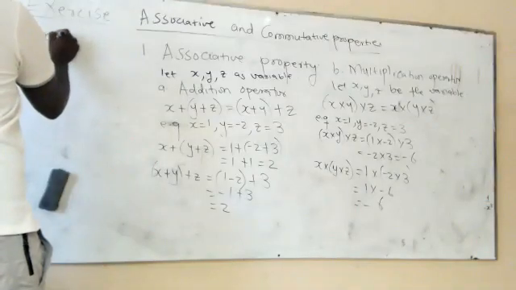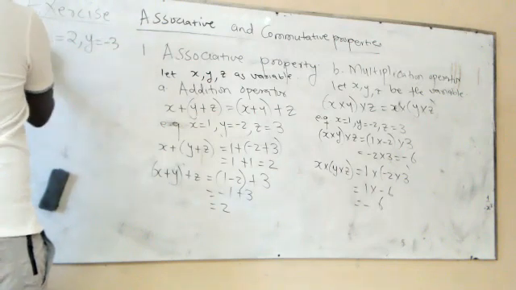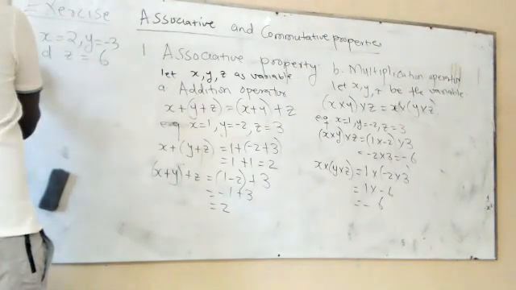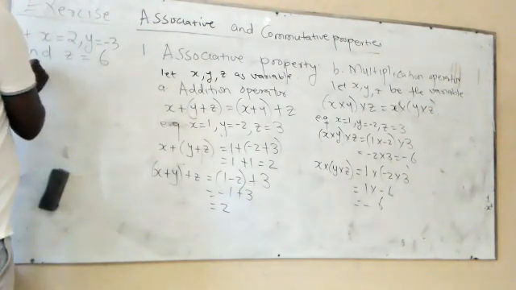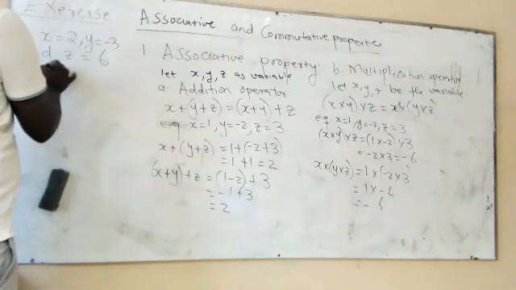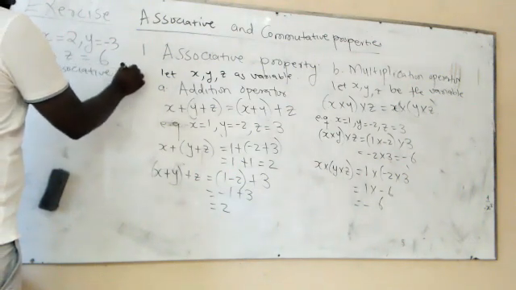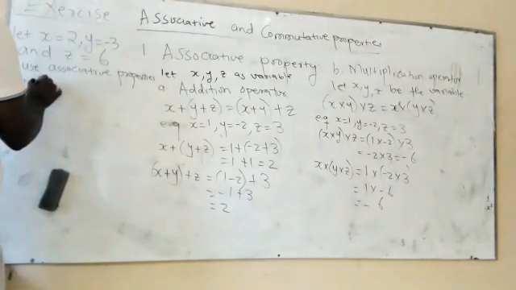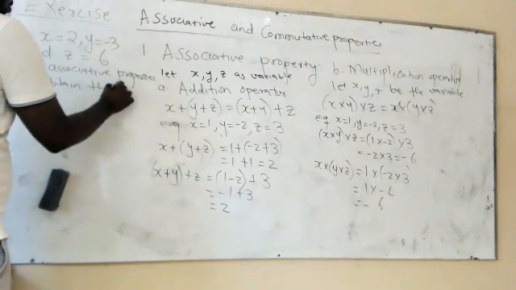Let x be equal to 2, y equal to -3, and z equal to 6. And the question says, use the associative properties to obtain the solution.